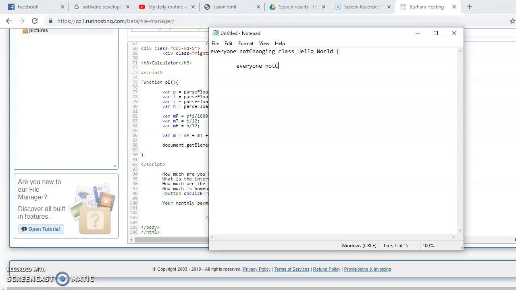And we'll have not changing again. And then we'll have nothing, because it's fun to just throw the word nothing in. That's always helpful. And then we will have the word main. I don't know why I put this here. And then as opposed to nothing, we'll put something inside the brackets here, or parentheses. And then we'll put some other crap. And there we go. And so this is our main method.